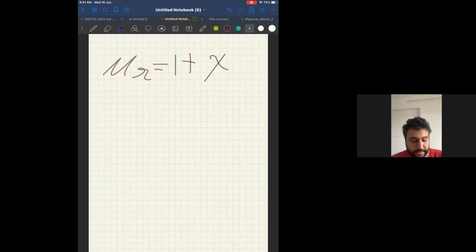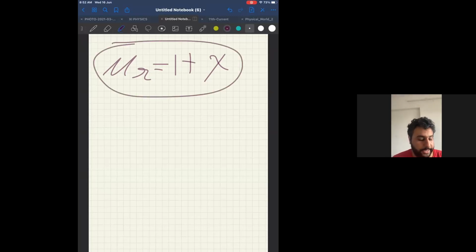You have to be very careful between option C and D. See, the formula is on your screen. Relative permeability is 1 plus susceptibility. So what they have said is relative permeability is 5,500.